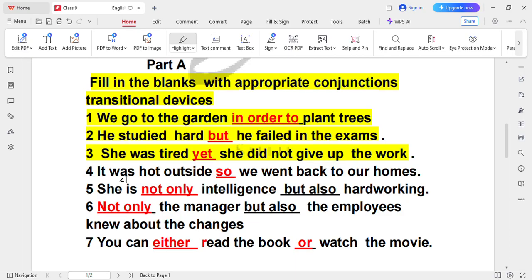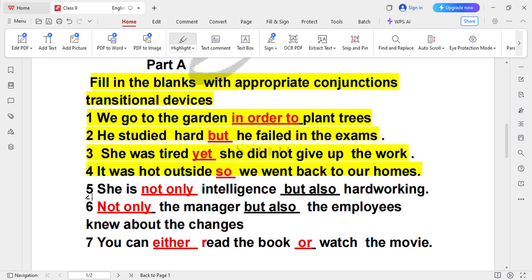Okay. Number 4 is it was hot outside. We went back to our homes. Now here we will use so. यानी बाहर बहुत गर्मी थी, सो हम we went back to our homes, हम अपने घर वापस चले गए.